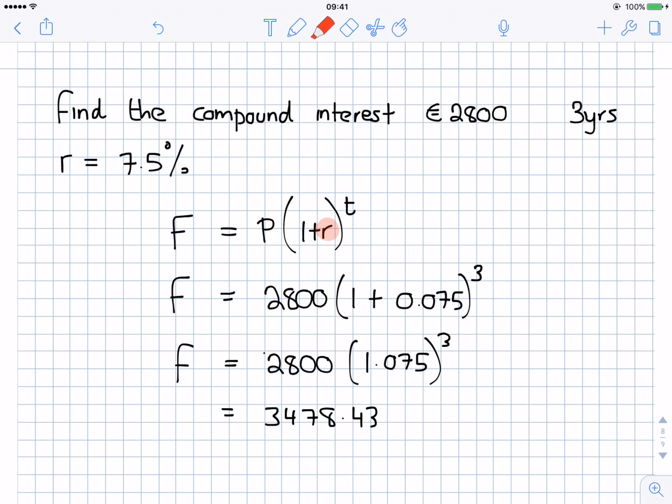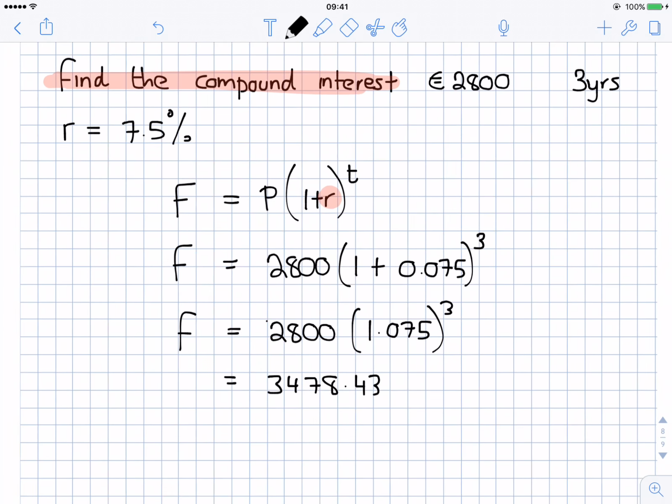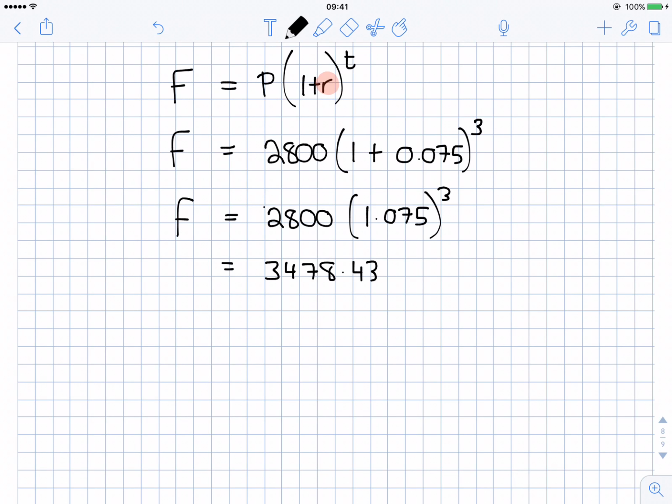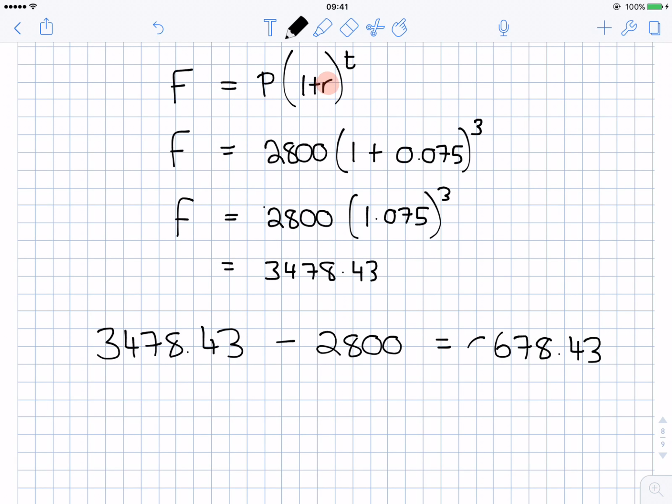But be very careful, this question didn't ask us how much money we would have in the bank. It asked us to find out how much was the interest worth. Well, if I have €3,478.43 and I only started with €2,800, well then the rest of it must have been interest, so the interest must be €678.43. So just be careful, is the question asking you how much do you have in the bank, or is the question asking you how much interest did you earn?